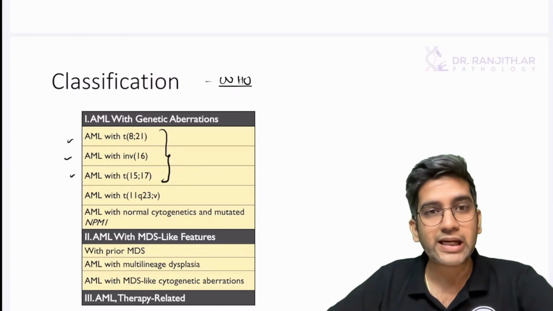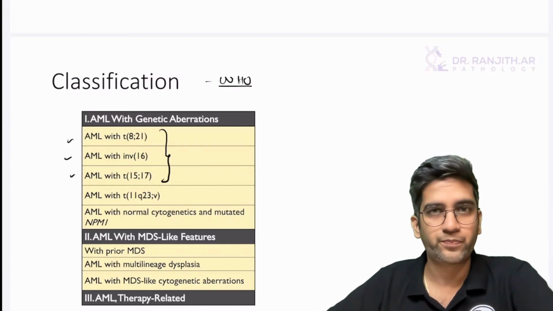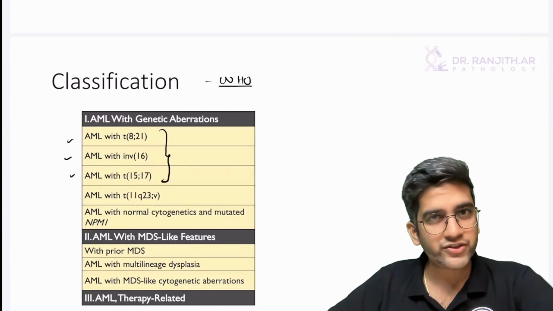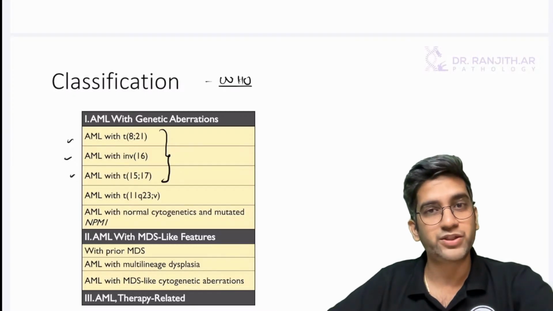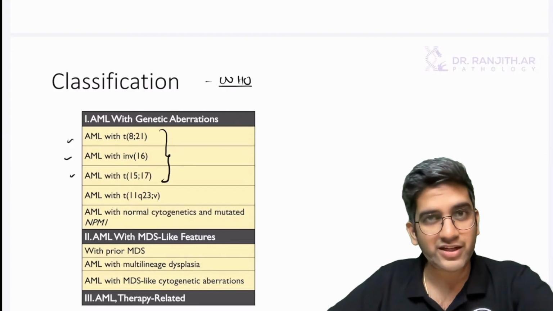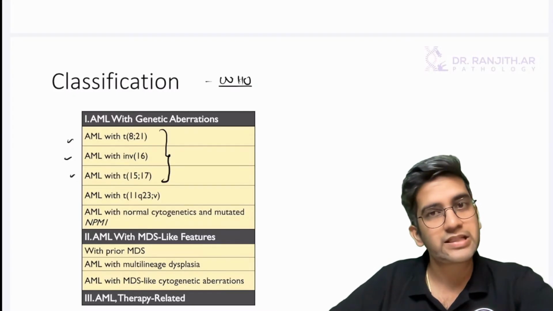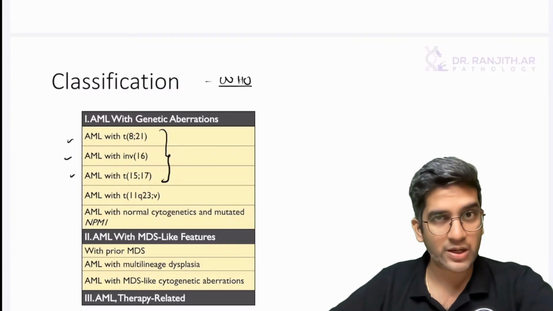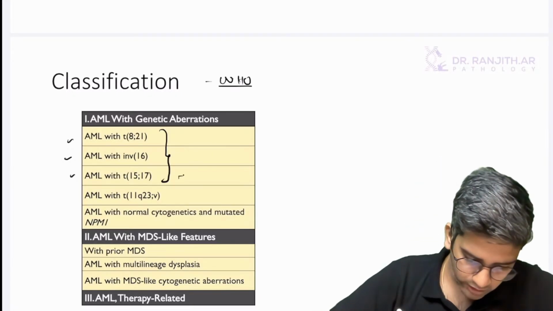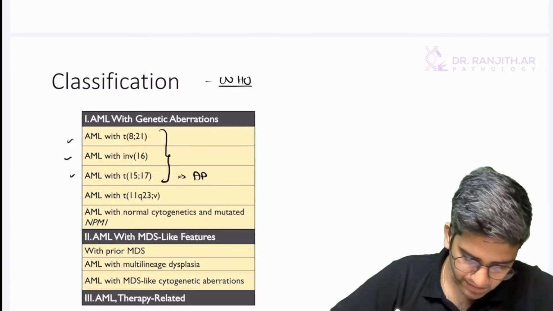AML with recurrent cytogenetic aberration. I will see this almost always in leukemia. That's why these three were exception for the blast percentage. If I see these three, I don't want 20% blast. I can still call it an acute myeloid leukemia. Don't forget that. These three are very, very important for us, right? And this is what you also see in APML.